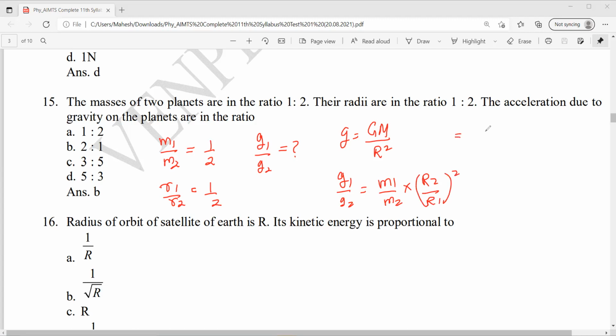What is m1 by m2? Which is 1/2 into r2 by r1, that means 2 by 1 whole square. So this becomes 4 by 2, that is 2:1. Option B is correct. Clear?